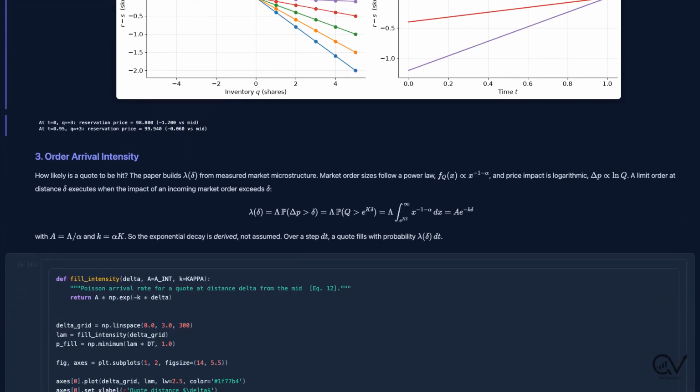Where does the fill intensity come from? This derivation is one of my favorite parts of the paper. Start with two measured facts.